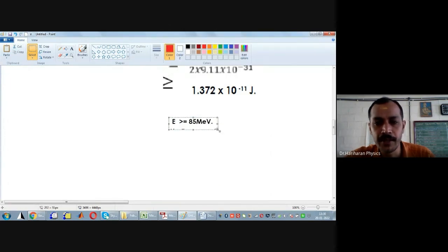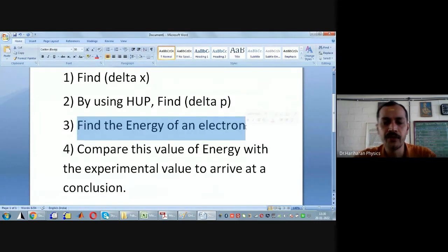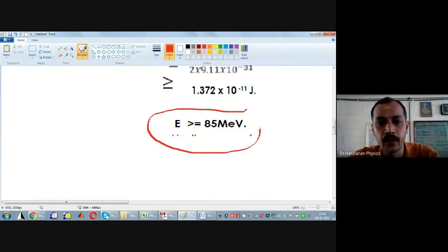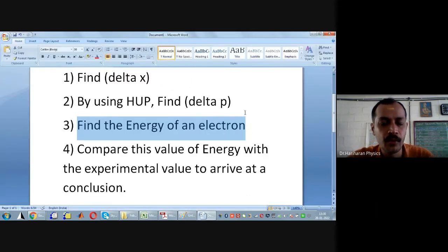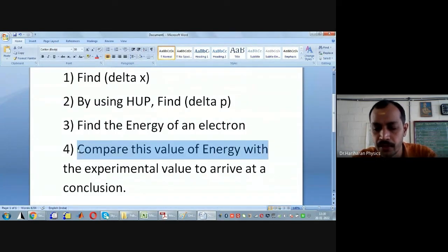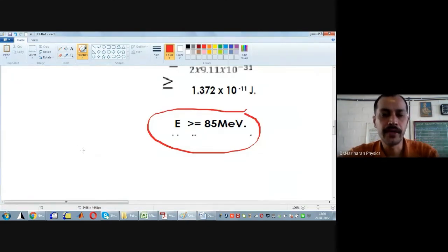In step 3, find the kinetic energy of an electron. So the kinetic energy of the electron, when expressed in electron volts, comes out to be very close to 85 mega electron volts. And in step 4 what we do? You compare this value of energy with the experimental value to arrive at a conclusion. Okay. Now look here.